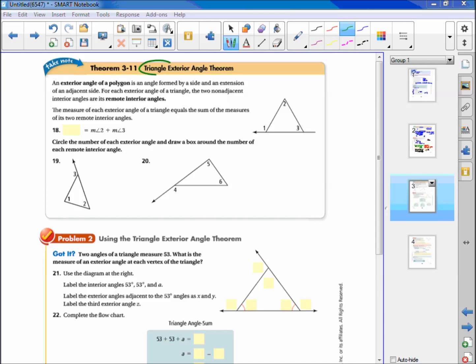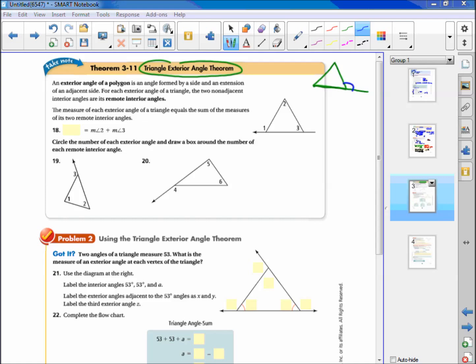All right, on the third page, we have the triangle exterior angle theorem. First off, we have to know what an exterior angle of a polygon is. An exterior angle of a polygon is an angle formed by the side and the extension of an adjacent side. Okay. So here's a triangle. If I take one of the sides and I extend it, I get an exterior angle. It doesn't matter which side you do, you're always going to get an exterior angle. And we always measure the exterior angle that's less than 180.